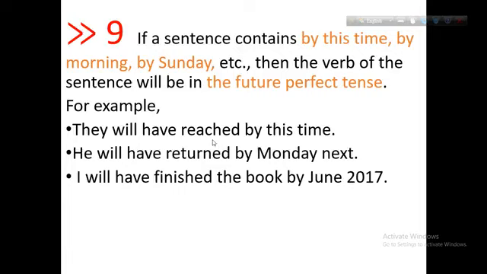Now, if you get "by this time," "by morning," "by Sunday," etc., with "by," we have to make it future perfect tense. They will have reached by this time, by Monday next, by June 2017. In this way, if you get "by" and some time indicator, then we have to make it future perfect tense. They will have reached by this time. He will have returned by Monday next. I will have finished the book by June 2017.